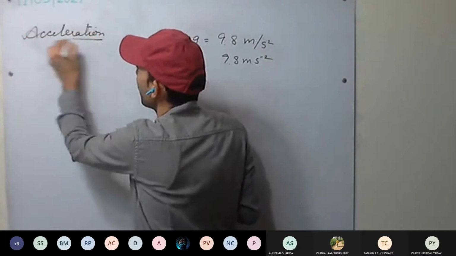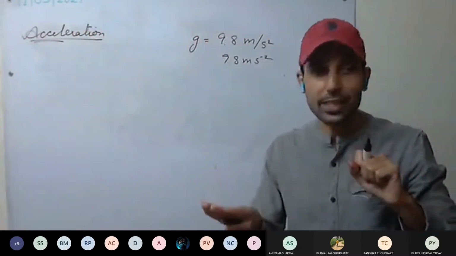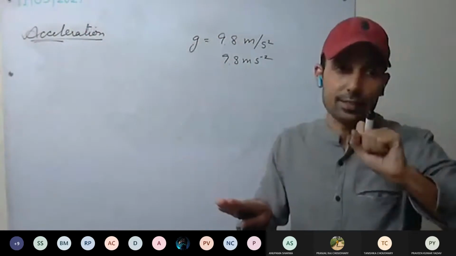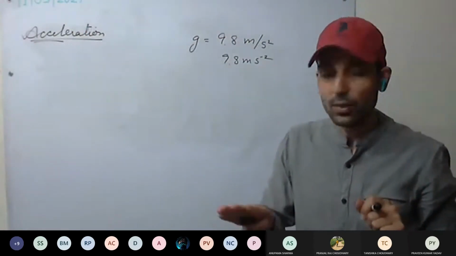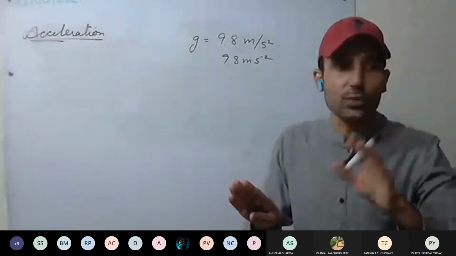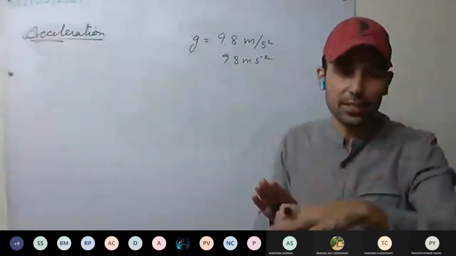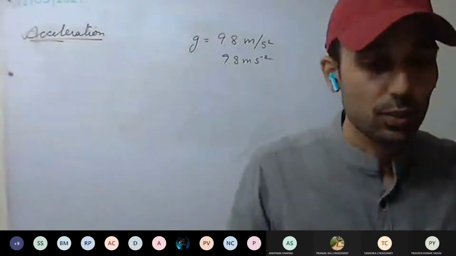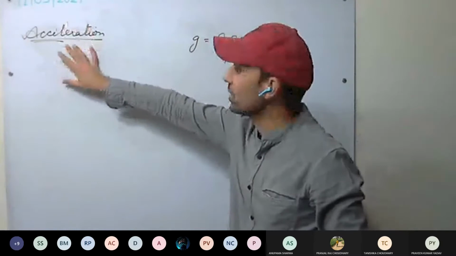Like you say, when you increase the speed, or press the accelerator, the speed increases, and you say the car is accelerating. When you remove your foot from the pedal, it decreases. You say the car is decelerating, that is speed is reducing, or the car is retarding. Understood? So we'll be discussing acceleration and retardation in this one, the acceleration term only.